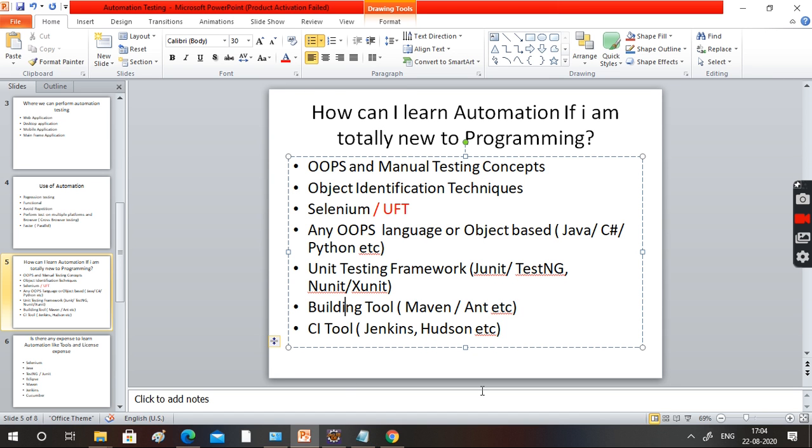But should I know all these things? No. For script level, if you want to develop the test scripts, you should know OOPS, object identification techniques, Selenium, an OOPS language, and this much. Once you are comfortable with this, then slowly you can move to the other things. Okay, so these are the things you should know to start learning automation.